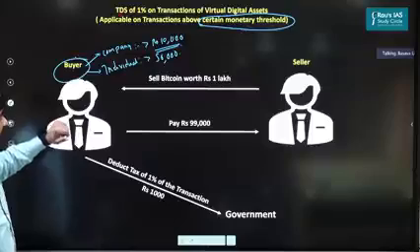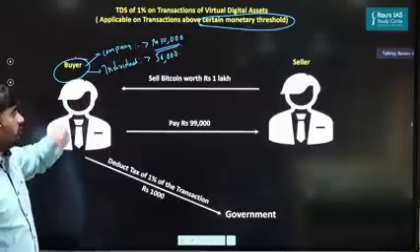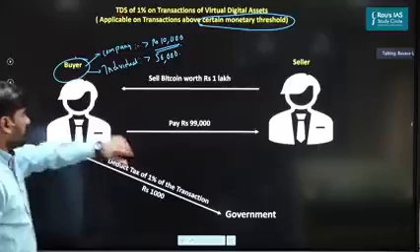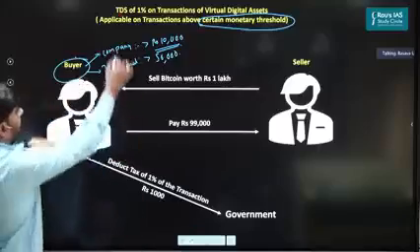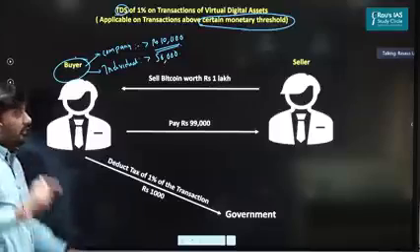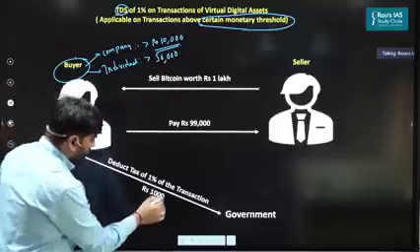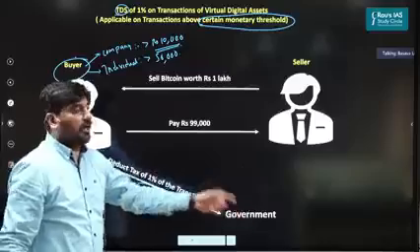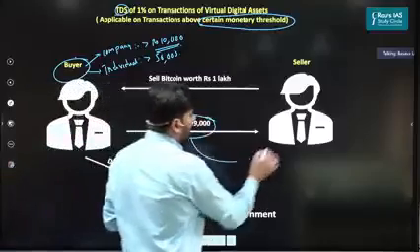Now, let's say an individual buyer is buying Bitcoins worth 1 lakh from the seller. So the buyer will deduct the tax at source, TDS. How much? 1%. 1% of 1 lakh, how much is it? 1,000. So this 1,000 he will pay to the government, and only the 99,000 he will give to the seller.